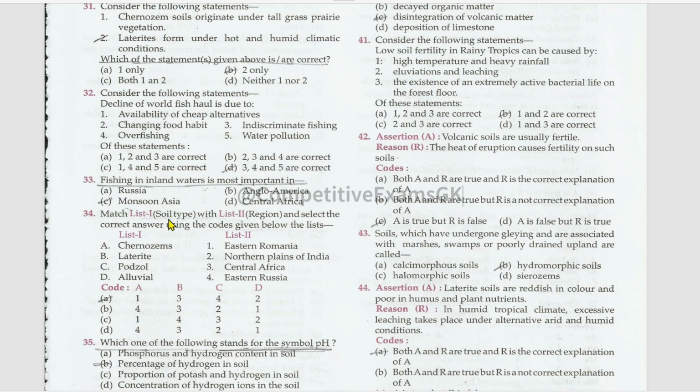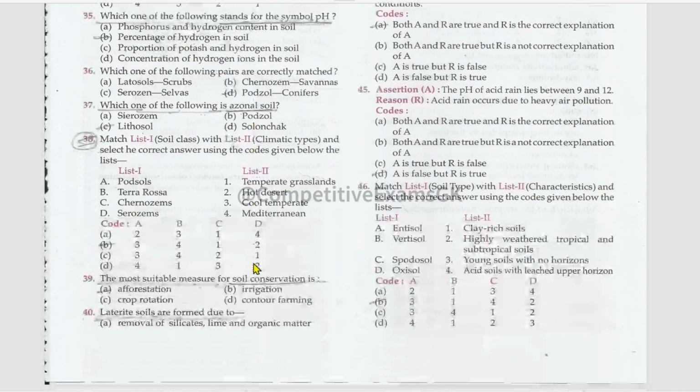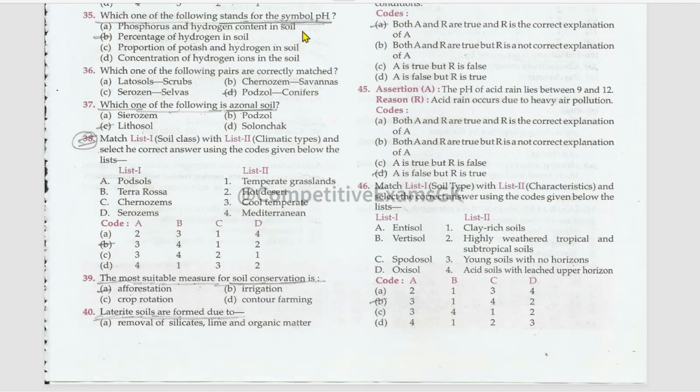Next matching. List 1 soil type and list 2 the regions. Chernozems, Eastern Romania. Laterites, Central Africa. Podzol, Eastern Russia. Alluvial, Northern Plains of India. Which one of the following stands for the symbol pH, percentage of hydrogen in soil? Which one of the following pairs are correctly matched? Podzol or coniferous? Which one of the following is azonal soil, that is lithosol?